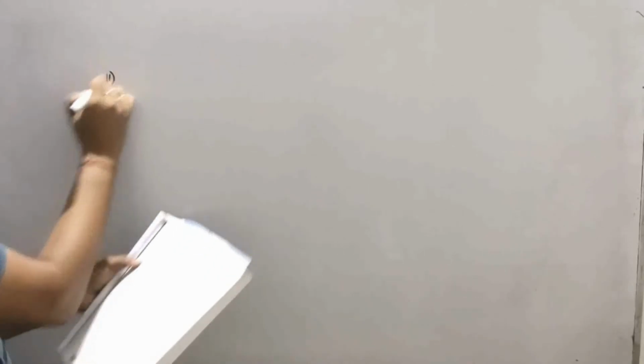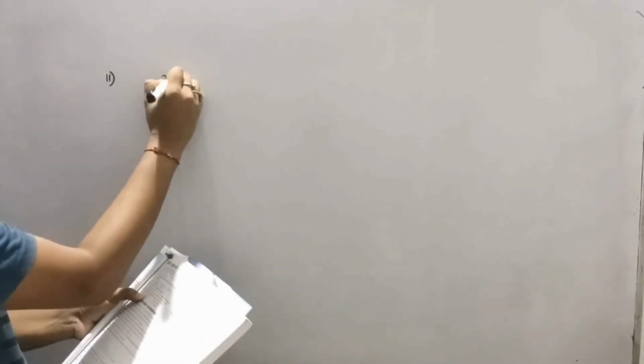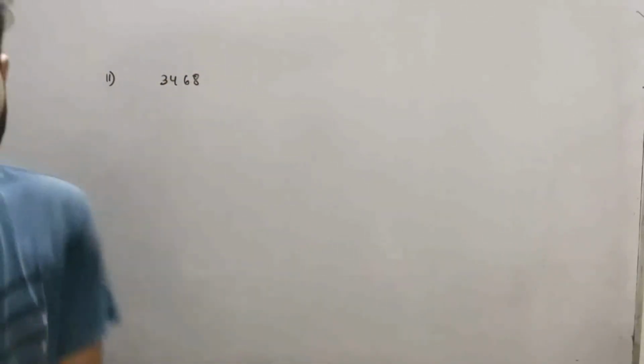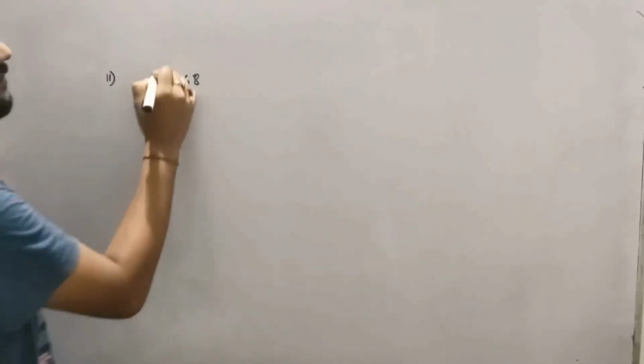I hope you have left some space. Okay, one more part. The last part I have not done. Also find the number whose square is the new number. I forgot to read the question till the last. So say question number 2 again I am doing. 3, 4, 6, 8. One last part is remaining over here.